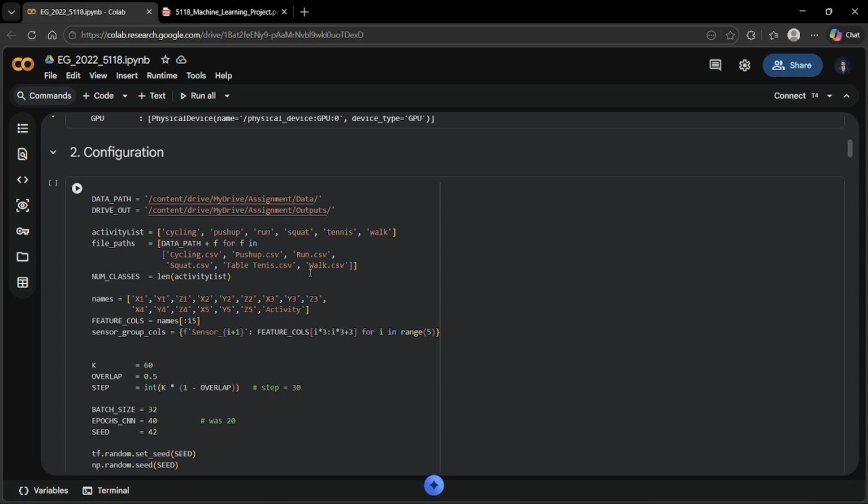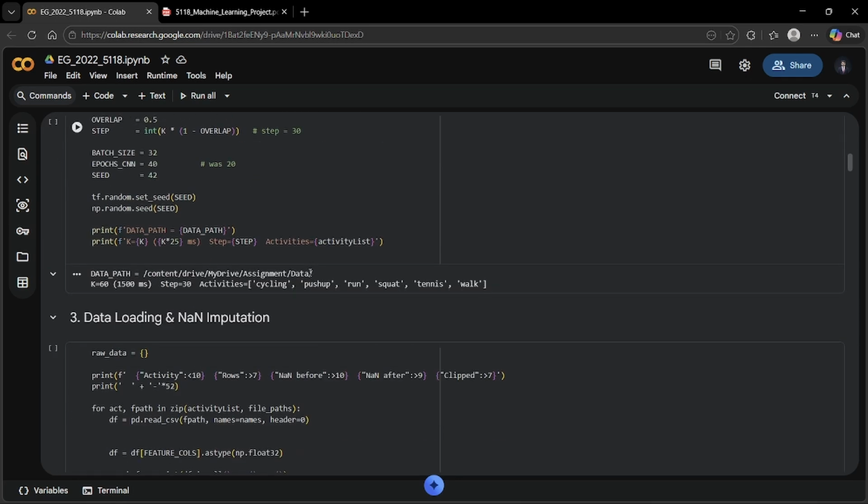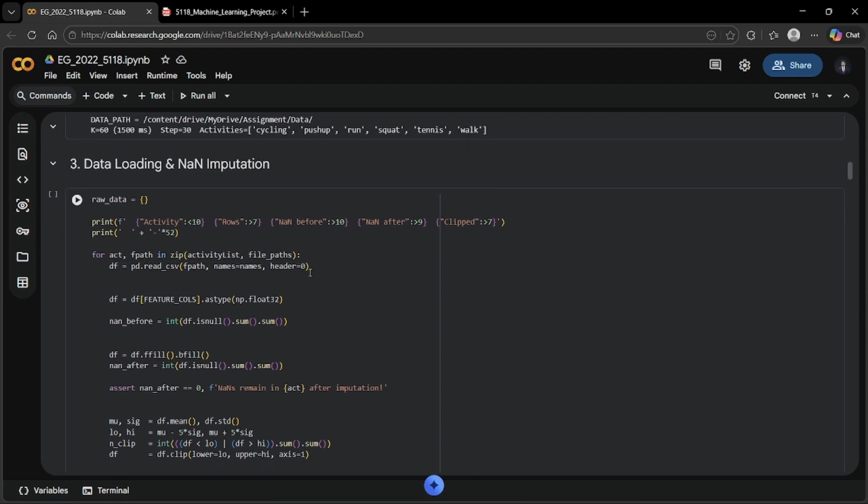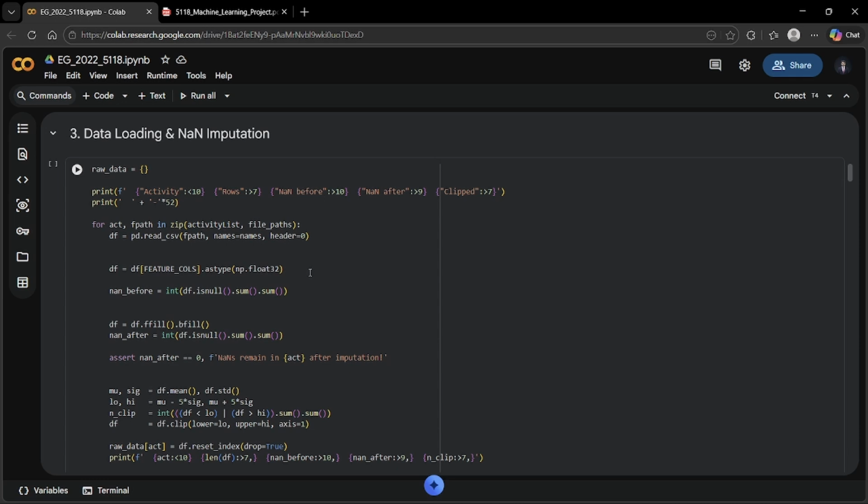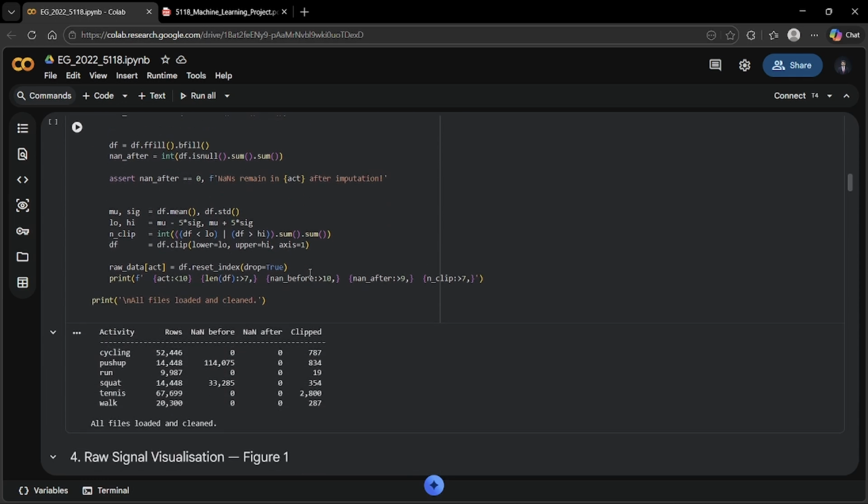When I loaded the files, I found a serious problem. The push-up file had over 114,000 missing values. 53% of its data was gone. The squat file had 33,000 missing values. If I had left these empty, the model would have completely failed to learn those activities.